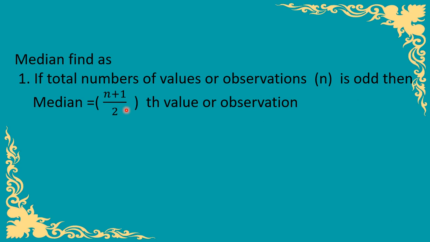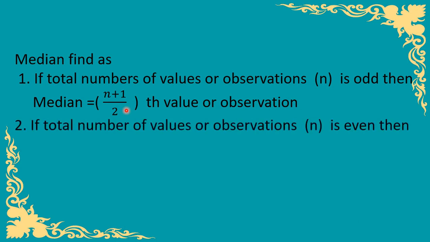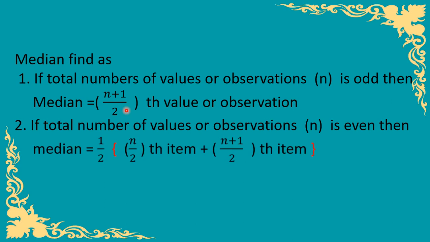Similarly, if the total number of values is even, suppose n is 2 or 6 or 8 or 10 or 12 or 16, an even number, then the calculation of the median will be half of, or we can say the average of, the n upon 2th term plus the (n plus 1) upon 2th term.